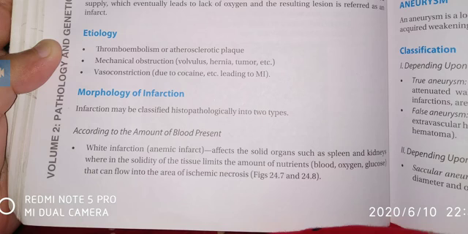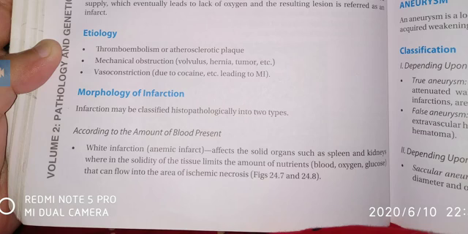It will be due to the amount of blood present. If white blood cells are more and RBCs are less, then they will affect the solid organs. Anemic infarct will affect the solid organs such as spleen, kidney. Means the red blood cells will be very less.